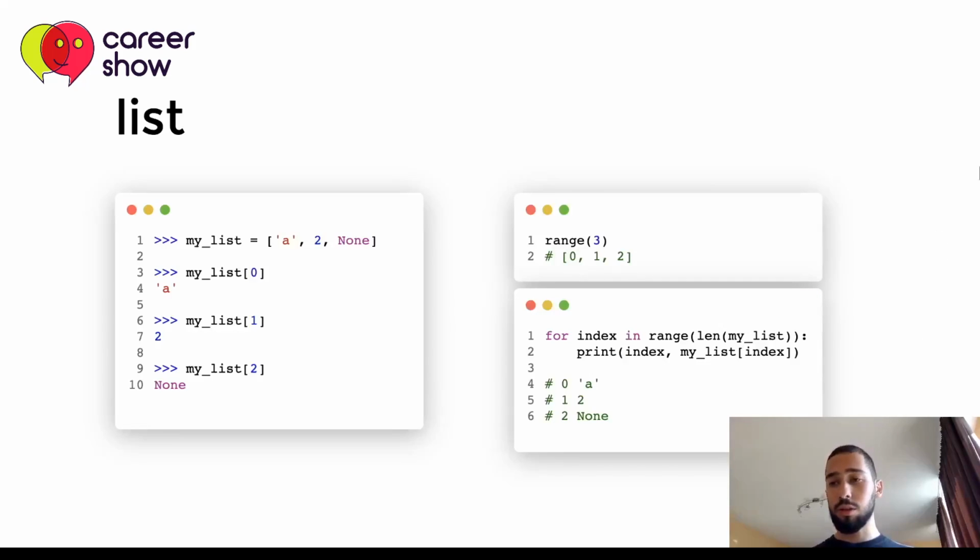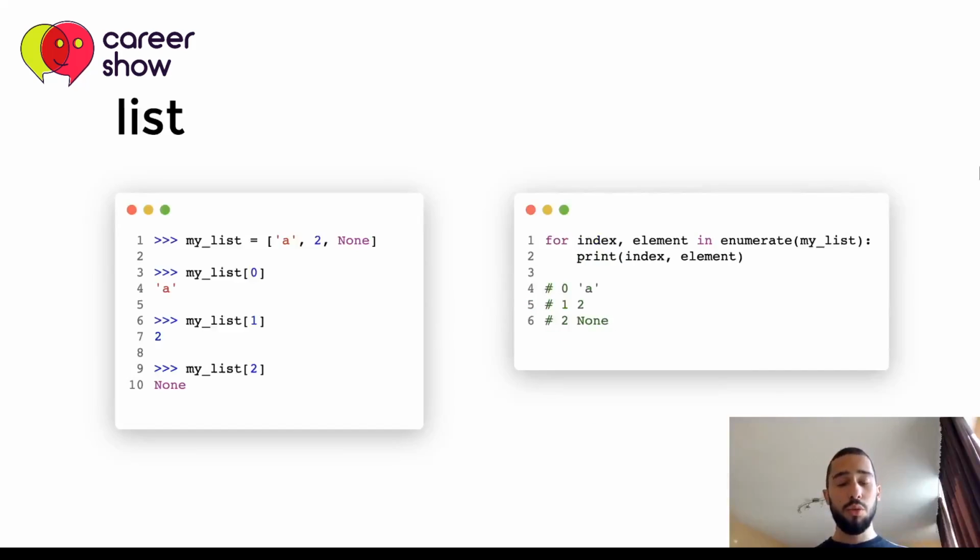But it's not the most that we can do here. What we can do actually is that we can utilize the Python enumerate function. What enumerate does is exactly what we want to achieve here.